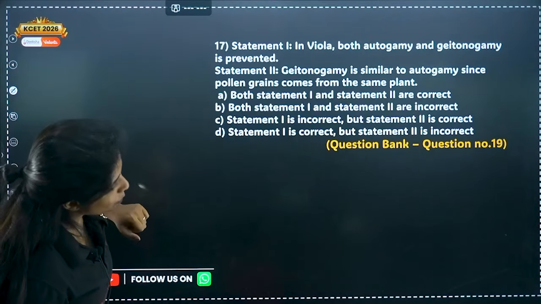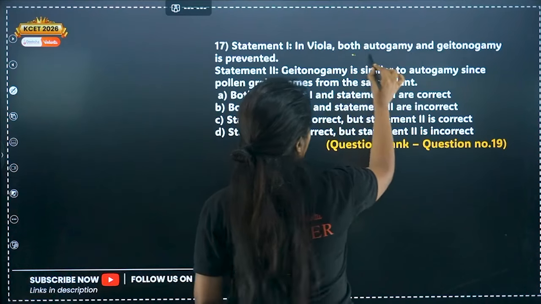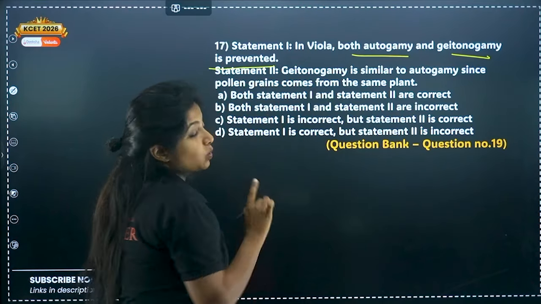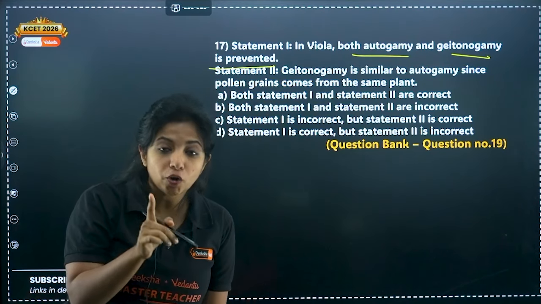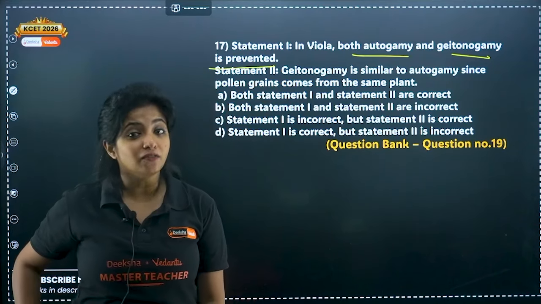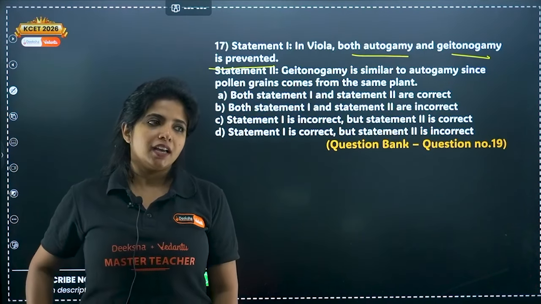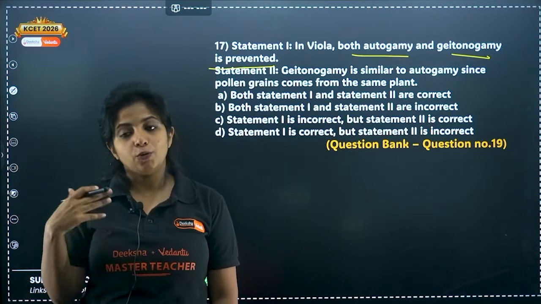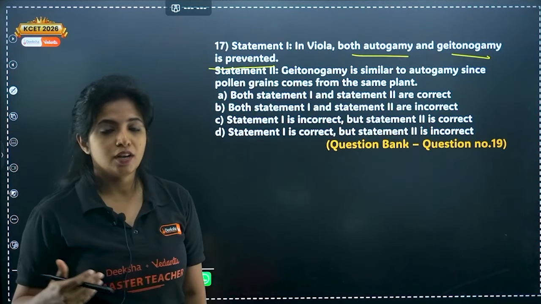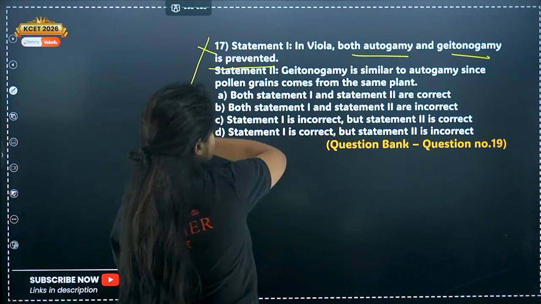Okay. Again, question number 19. Statement 1 says, in Viola, both autogamy and geitonogamy are prevented. Viola, oxalis, commelina. In Viola, do you think both autogamy and geitonogamy are prevented? Autogamy will definitely happen in cleistogamous flowers. In chasmogamous flowers, the open flowers, autogamy can happen, geitonogamy can happen, anything can happen. So 'both autogamy and geitonogamy are prevented' would be a wrong statement, so this is wrong.